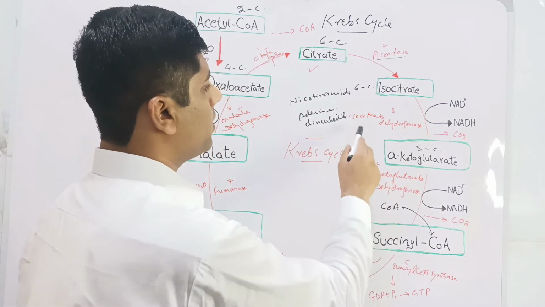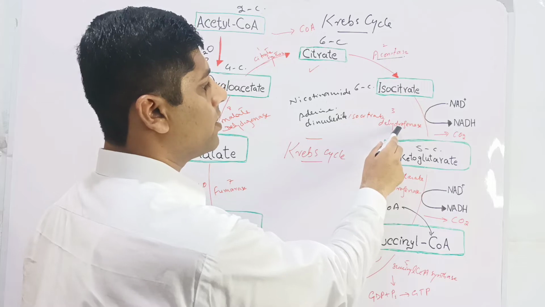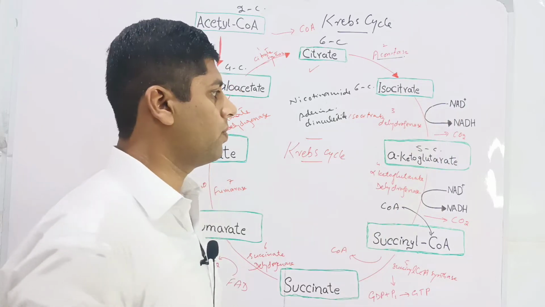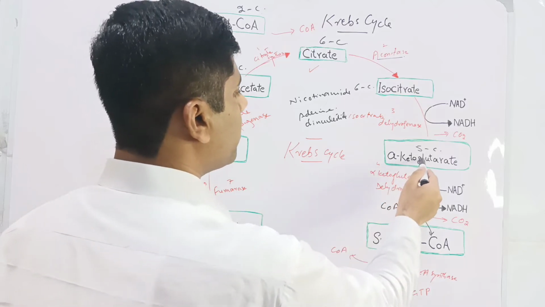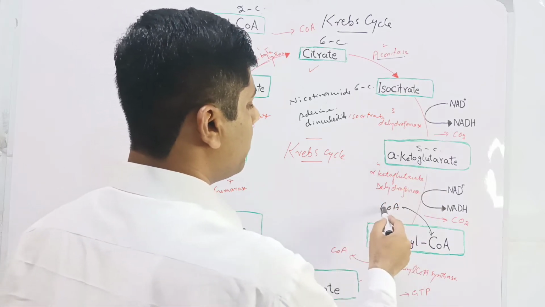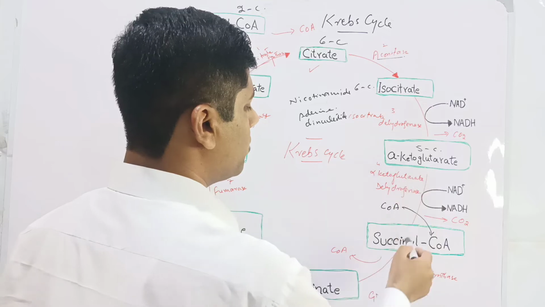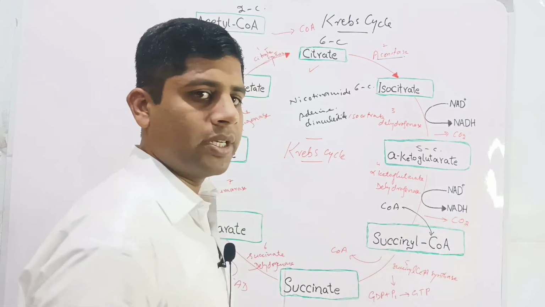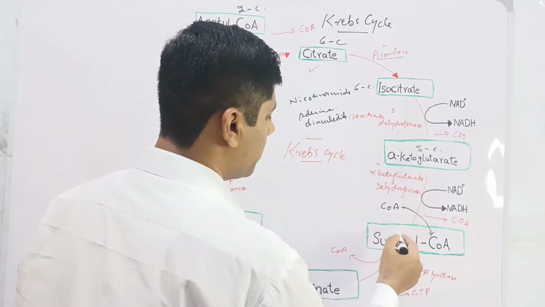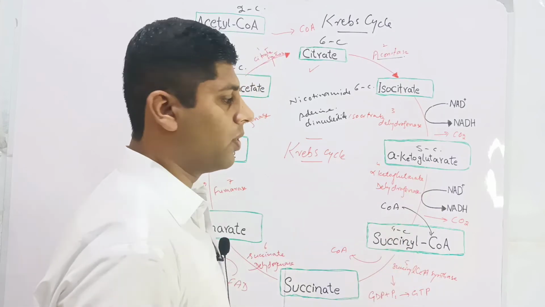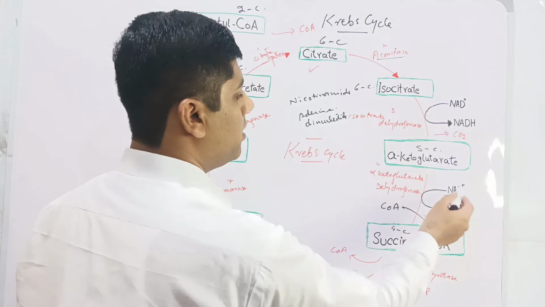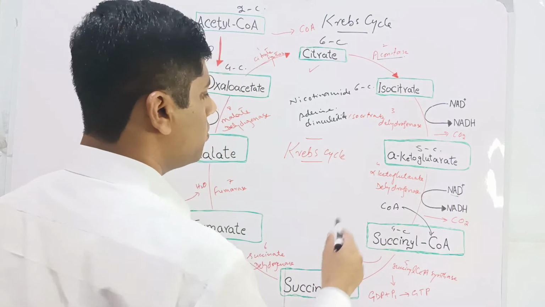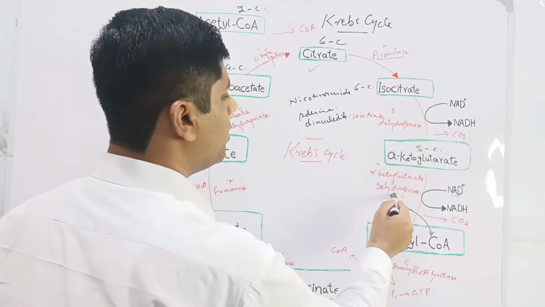The enzyme used here is isocitrate dehydrogenase because a reduction process is occurring here. Then the alpha ketoglutarate molecule, by the addition of coenzyme A, is converted into succinyl coenzyme A. Again one carbon dioxide molecule is released here, so the 5 carbon compound will be converted into a 4 carbon compound, and NAD is again reduced into NADH. The enzyme used here is alpha ketoglutarate dehydrogenase.